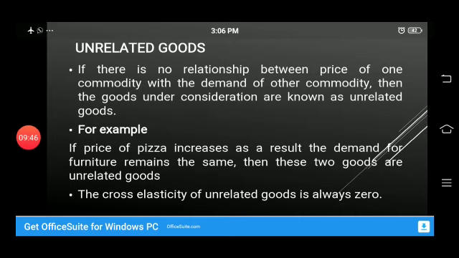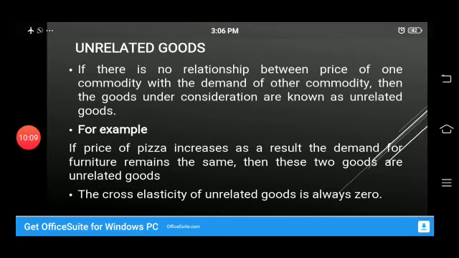So we can see that there is no relationship, no link between the price of one commodity and the demand of the other commodity. When we can see that there is no link, then we can conclude that the cross elasticity of demand of unrelated goods is always zero.